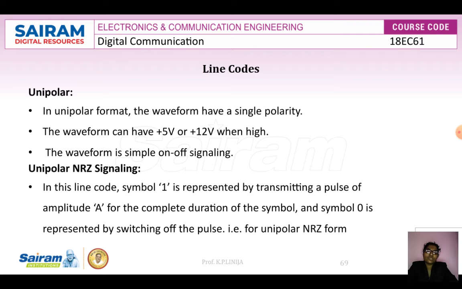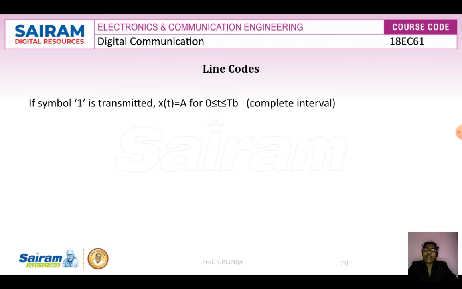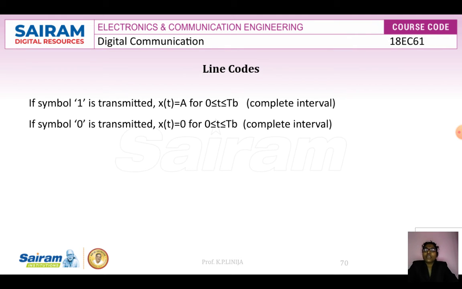When the symbol is 0, it is represented by switching off the pulse. If symbol 1 is transmitted, x of t is equal to A for 0 less than or equal to t less than or equal to Tb, where Tb is the bit duration. If symbol 0 is transmitted, x of t is equal to 0 for 0 less than or equal to t less than or equal to Tb.